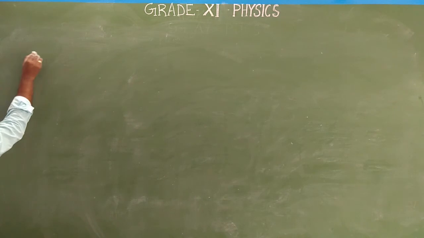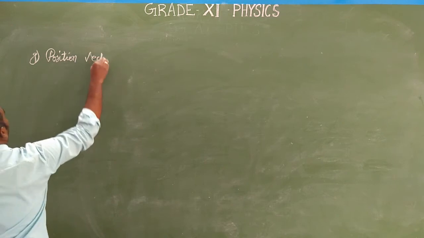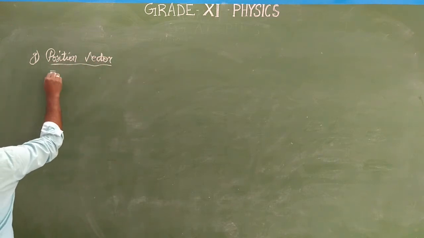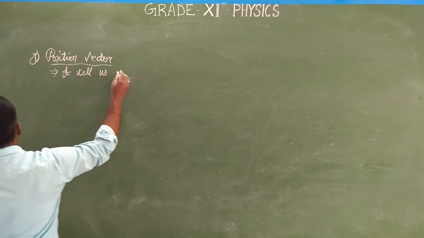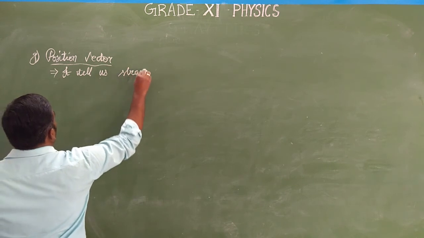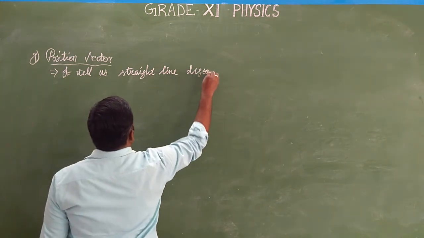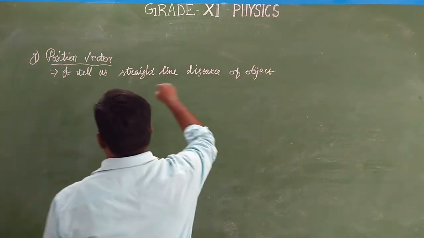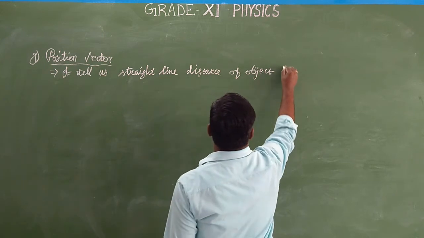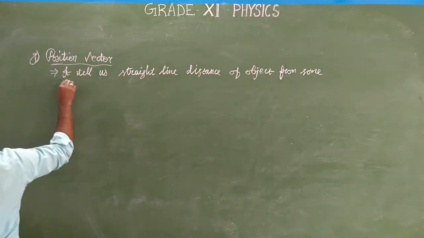Position vector. Actually, it tells us the straight line distance of object from some reference point.